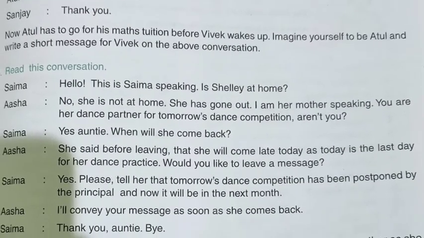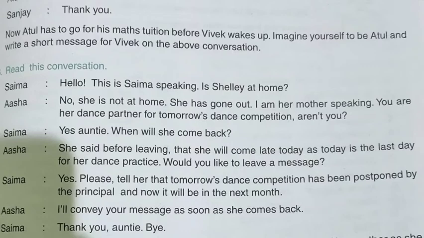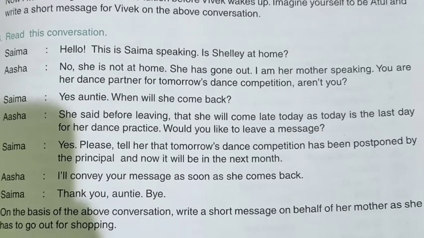Second conversation: Hello, this is Saima speaking. Is Shelly at home? Asha: No, she is not at home. She has gone out. I am her mother speaking. You are her dance partner for tomorrow's dance competition, aren't you? Saima: Yes, auntie. When will she be back? Asha: She said before leaving that she will come late today, as today is the last day for her dance practice.